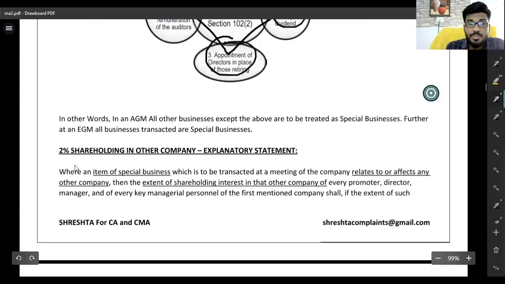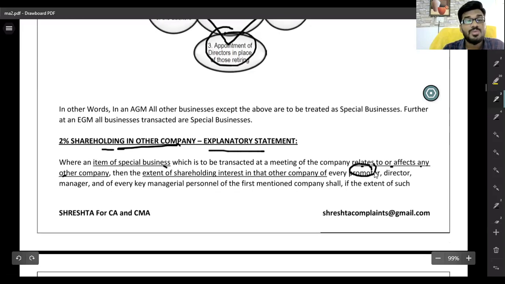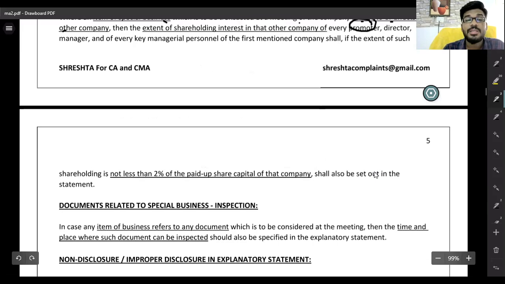Whenever there is 2% shareholding in any other company, an explanatory statement is required. Where an item of special business transacted at a meeting of a company relates to or affects any other company in which 2% or more shares are held by a director or promoter, in that situation also we should mention an explanatory statement.